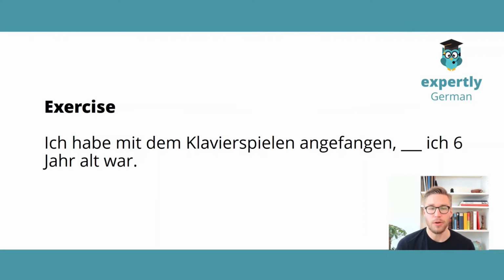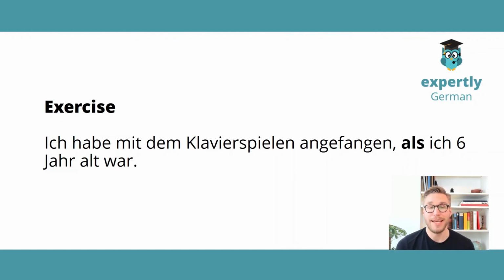And then we also have, ich habe mit dem Klavierspielen angefangen, wenn oder als ich 6 Jahre alt war. What's the right answer here, guys? Wenn or als? And the right answer would be als.